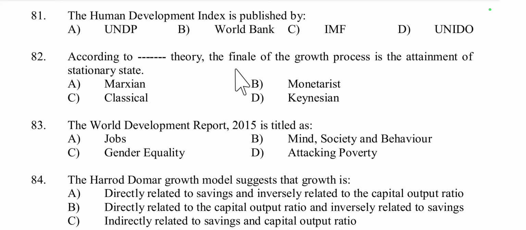Question number 82. According to classical theory, the finale of the growth process is the attainment of the stationary state. The options are Marxian, monetarist, classical, Keynesian. This concept was given by classical economists like David Ricardo, who believed that the economy would eventually reach a stationary state where capital accumulation ceases due to falling profits.